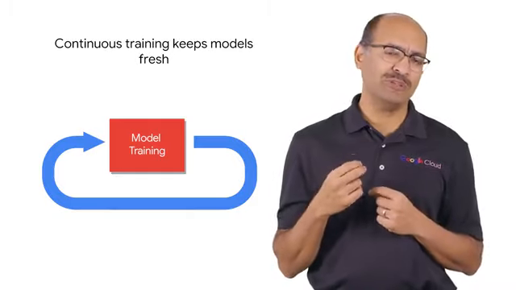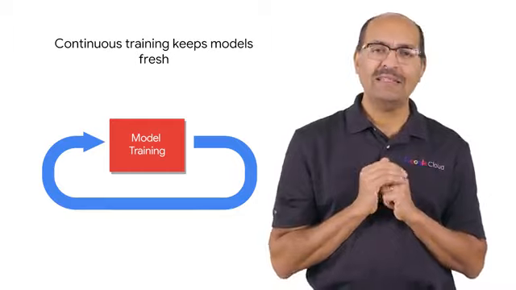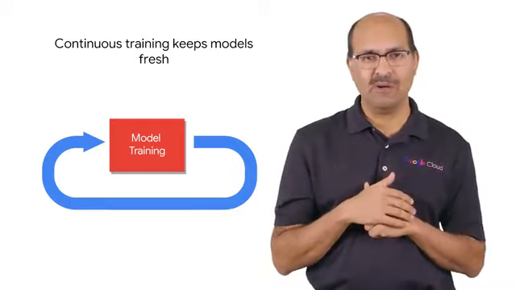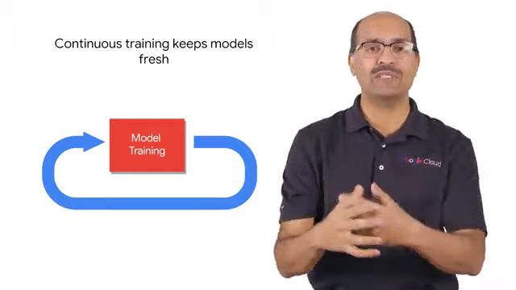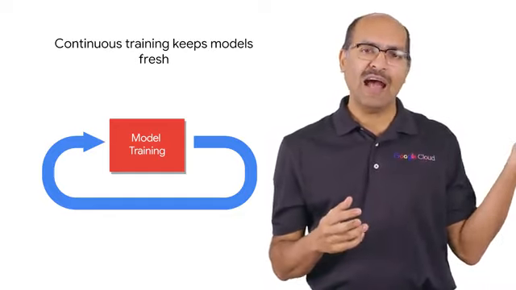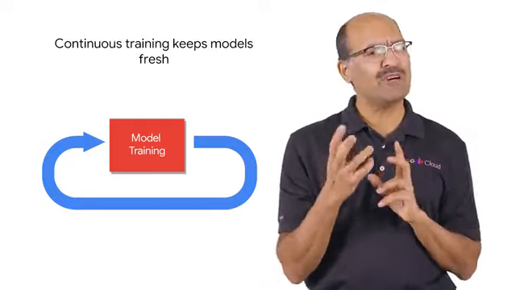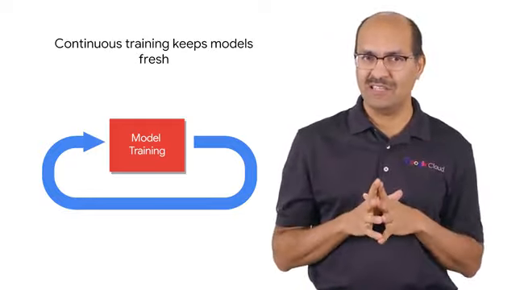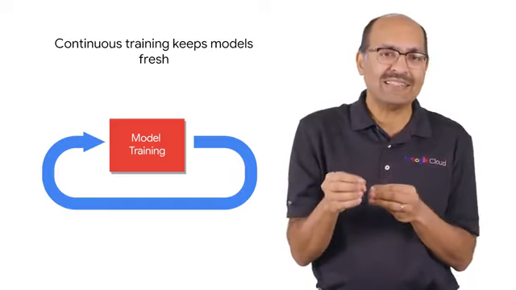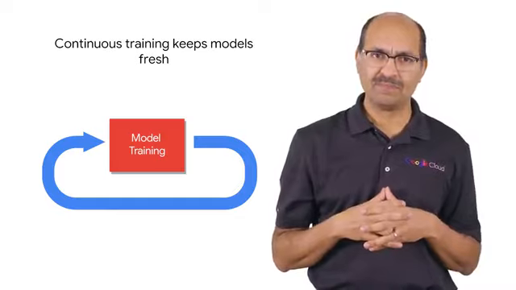Although it's possible to train a machine learning model only one time, the best performing machine learning models are trained continuously by taking a trained model from earlier and retraining it with new data. That's because the world is always changing, and only recent data will have a record of these newer changes.